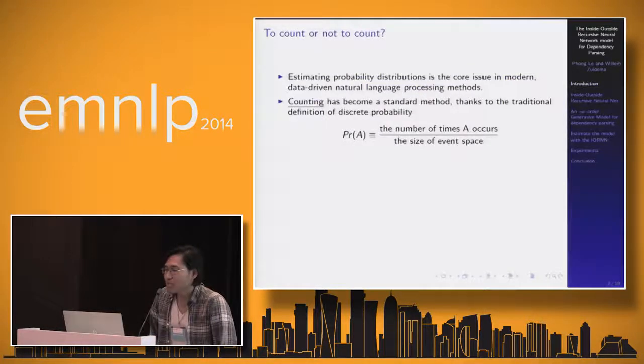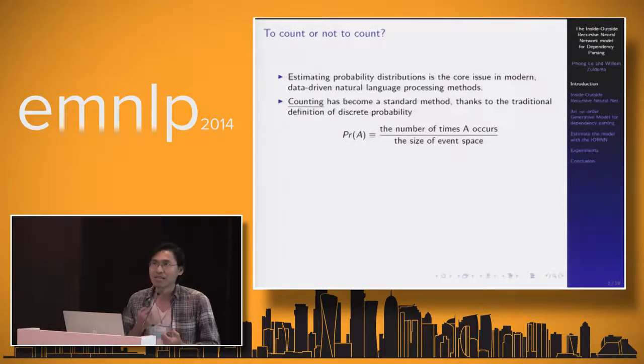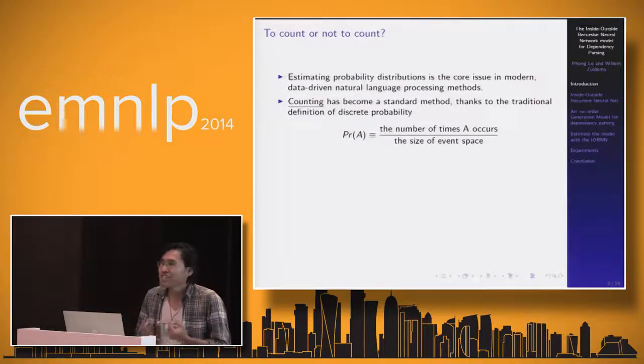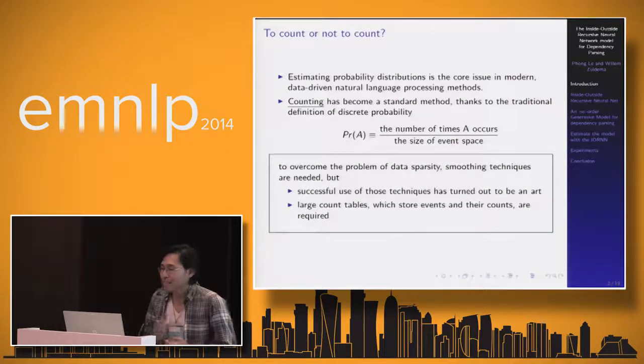Firstly, as we know, estimating probability distributions is the core issue in modern data-driven NLP models. Normally we use counting as the standard method for estimating probabilities, and to overcome data sparsity, we need smoothing techniques.